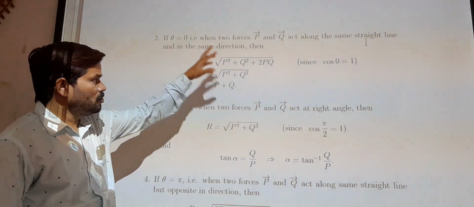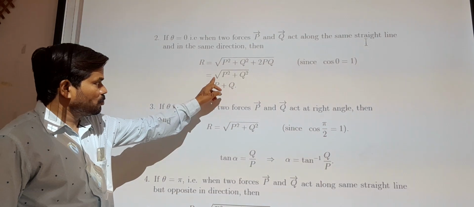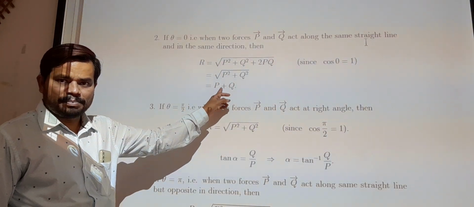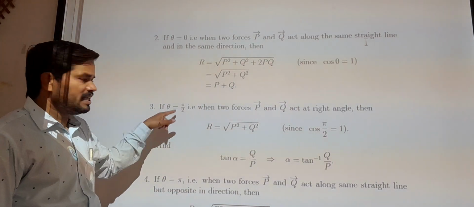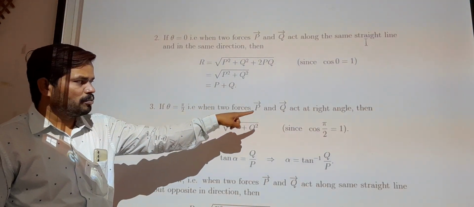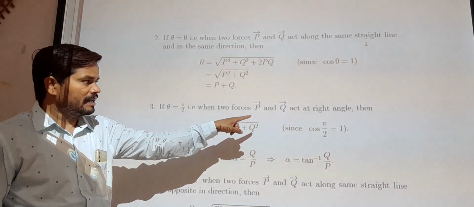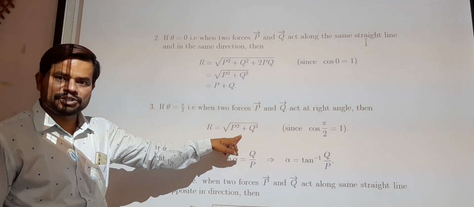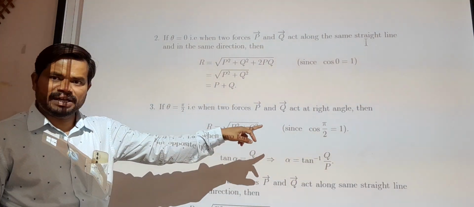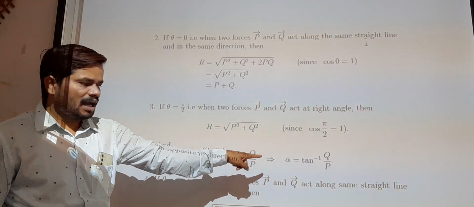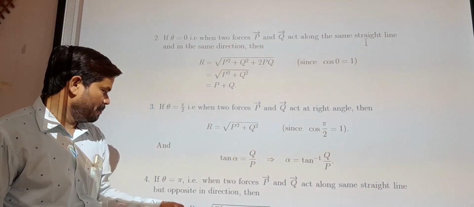So this is equal to root of P plus Q whole square, which is P plus Q. If theta is 90, that is pi by 2, when the two forces act at right angle, then R is root of P square plus Q square. Here cos 90 is 0, and that's why tan alpha is Q by P, and this implies alpha is tan inverse of Q by P.